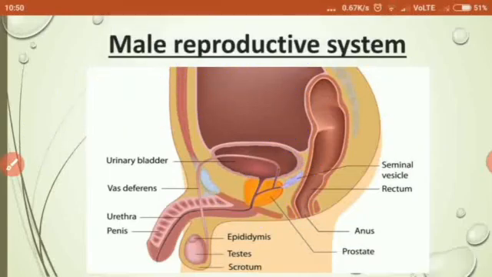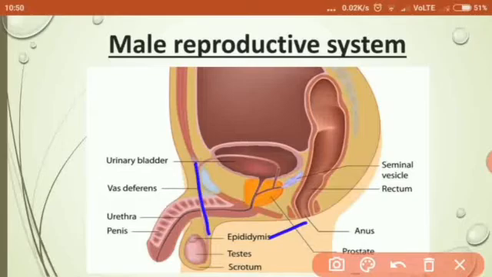Now, as we studied, this is the epididymis. This epididymis continues as a tube-like structure called the vas deferens. It is also called the sperm duct, which opens at the top of the urethra. As you can see here, this is the vas deferens. It opens here in the urethra. Through this duct, the sperms leave the testes and reach the urethra. We know that sperms are produced in the testes, then matured in the epididymis, then they travel through the vas deferens and reach the urethra.